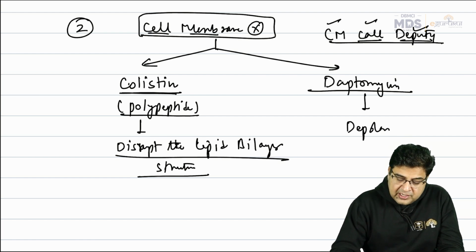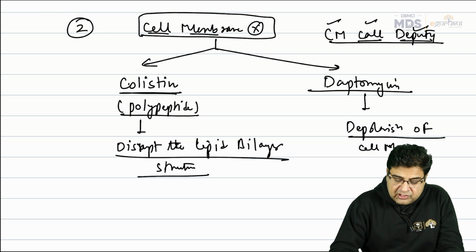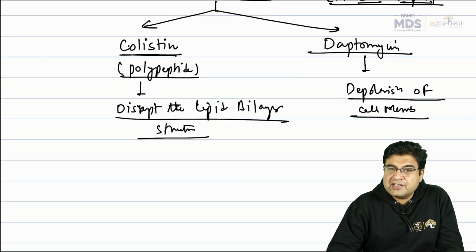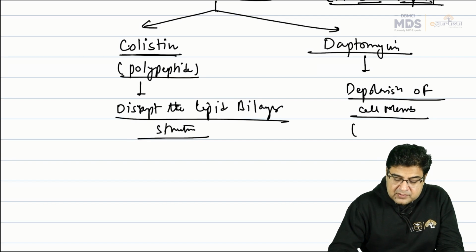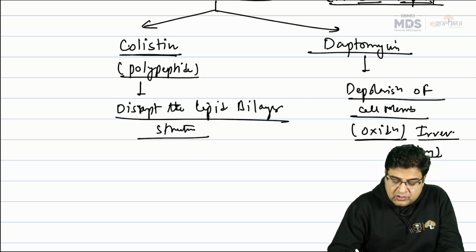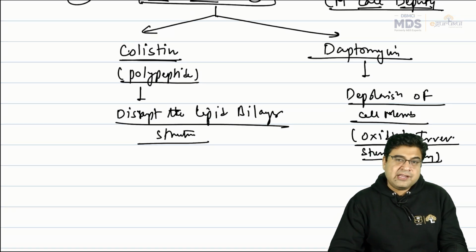So this will result in depolarization. This is responsible for depolarization of the cell membrane of the bacteria, and as a result of depolarization of the cell membrane of the bacteria, this bacteria get oxidized and can get irreversible injury. So it gets irreversible injury to the cell membrane, oxidative injuries, oxidative stress to the bacterial cell membrane, and without cell membrane, bacteria cannot survive.